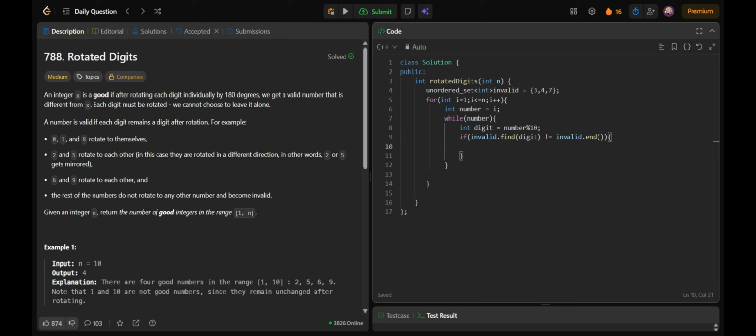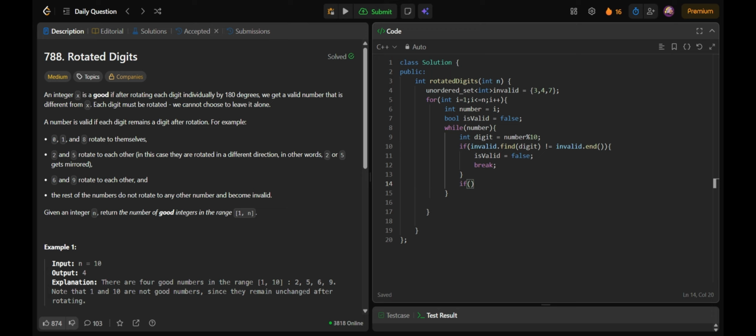So for every number I'll have a boolean variable isValid, initialized to true, which will tell me whether that particular number is valid or not. So we'll simply set isValid to false here, and we'll break. We do not need to check other digits because the presence of any 3, 4, or 7 will invalidate the whole number. So we'll simply break here. But if it's not the case, we'll continue, right?